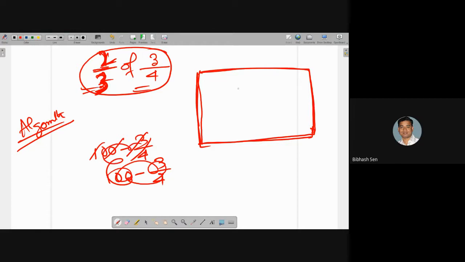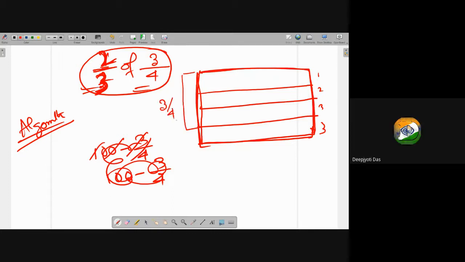No, pictorially, in the picture, can I write like this here? 1, 2, 3, 4. This is the 4 parts. 3 by 4 means I am considering now only this part. Is it clear? Yes, sir. So in this way, fractions should be taught to students using figures. I don't know, it happens that students are taught: do this problem, so automatically 3 by 4 of, you consider 'of' means multiplication.